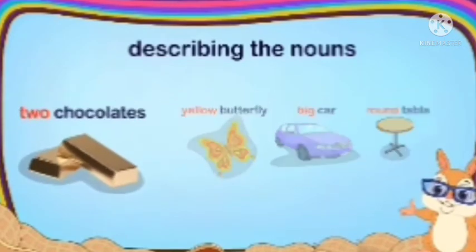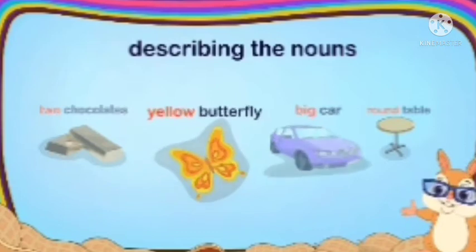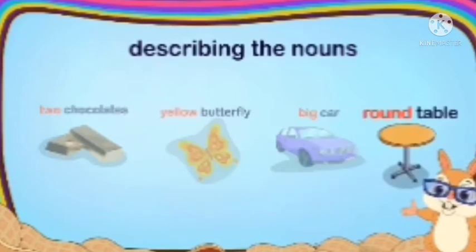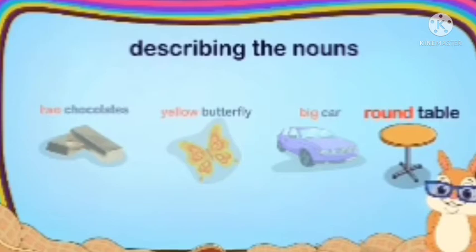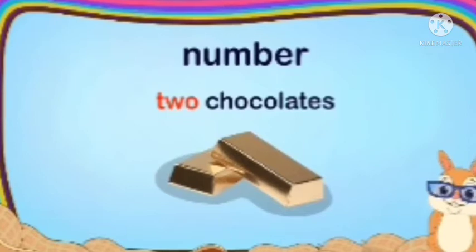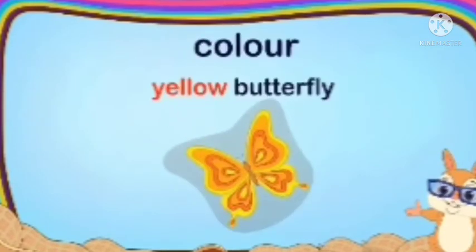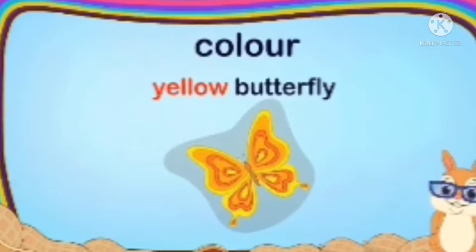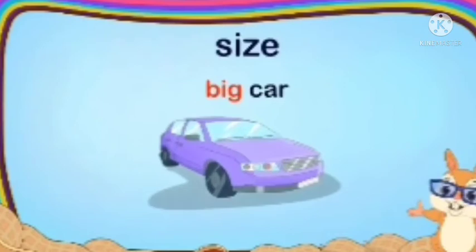Okay, so you can say that they tell us about the number, color, size and shape of the nouns of different things. 2 tells the number of chocolates it is, then yellow tells the color of the butterfly, it is of yellow color, then big tells us the size of the car, it is a big car.